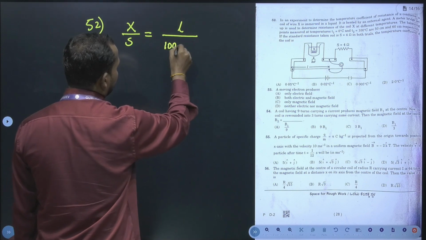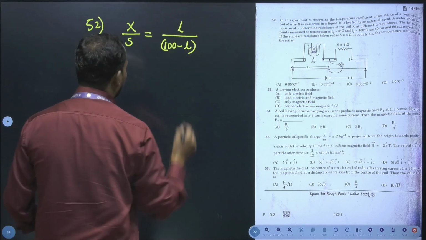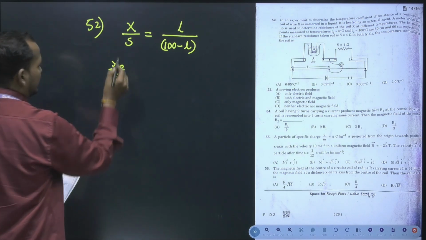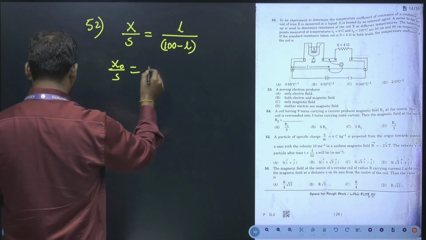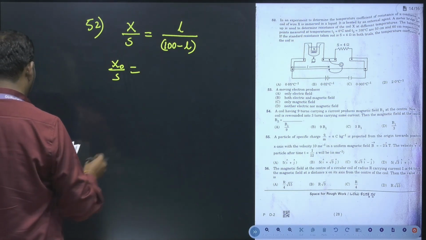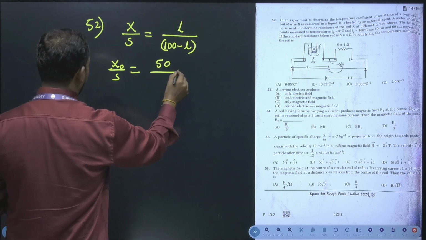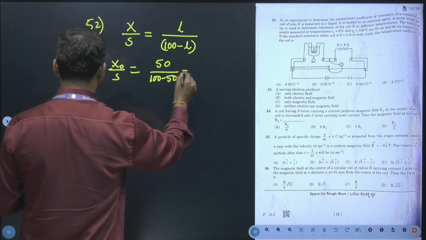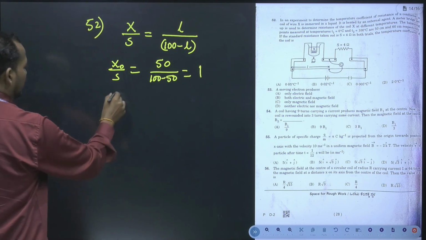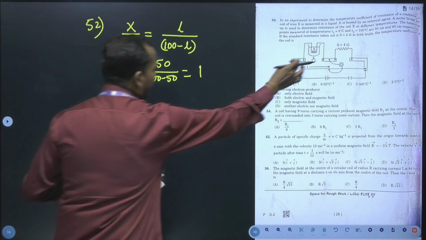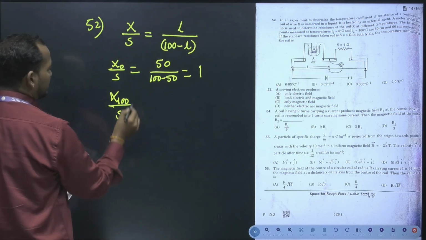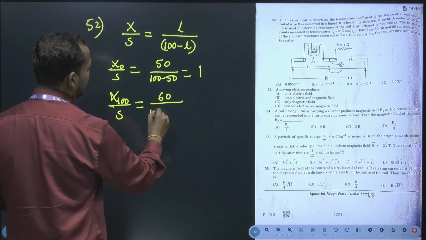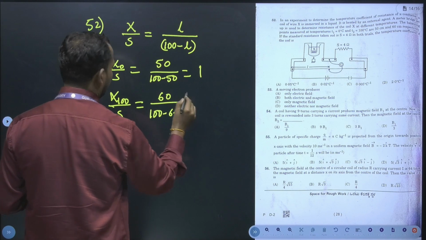Now first we will take X naught initially, and they have taken the S as same, which is given by 50 divided by 100 minus 50, which is 1. Now similarly the X resistance at 100 degree Celsius, and they have kept the S as same, then it will be 60 over 100 minus 60, which would be 3 by 2.